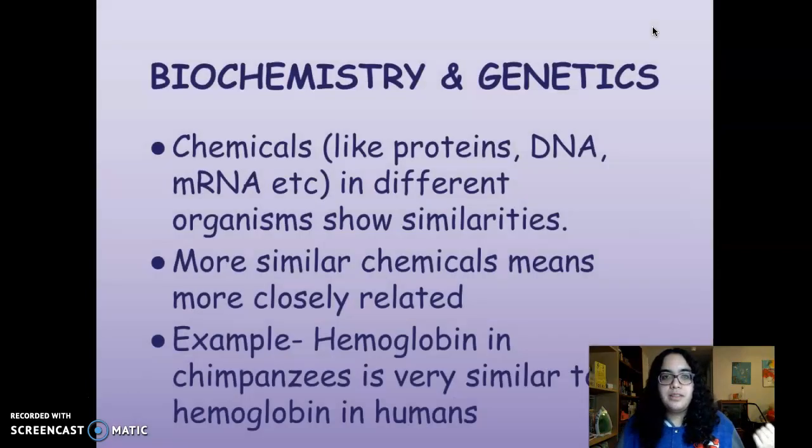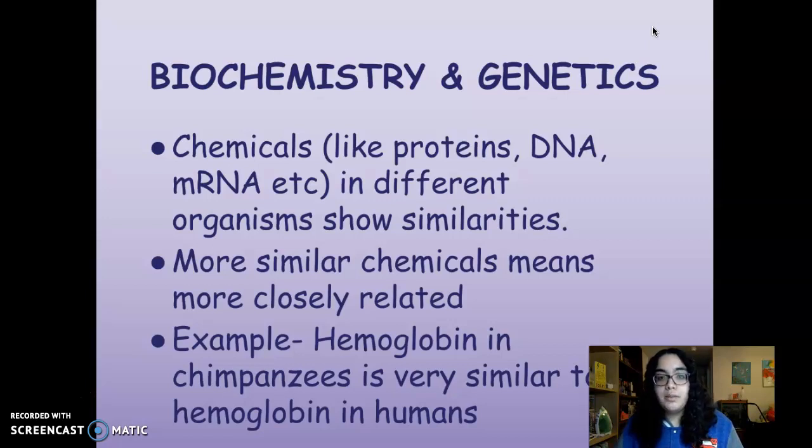Now that we talked about the differences, let's talk about how these can be used as evidences for evolution. So biochemistry and genetics, when you look into it, right, these chemicals like proteins, DNA, mRNA, etc., they are similar in different organisms. So the more similar those chemicals are, the more closely related the organisms are.